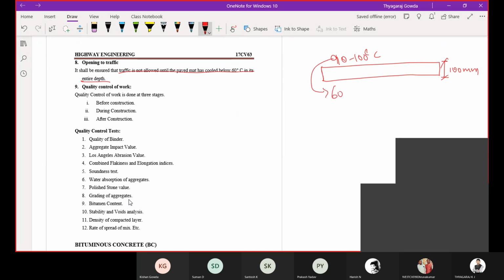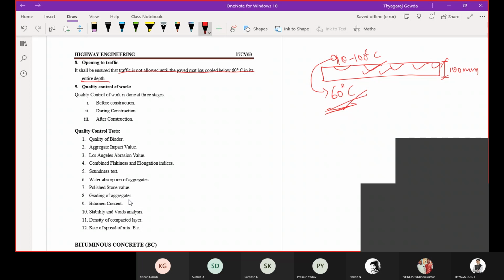Until this temperature reduces to 60 degrees Celsius, we are not going to allow traffic over this mat. If we allow traffic over the mat, undulations will form. To avoid the formation of undulations, we cool the mat to 60 degrees Celsius, and only then allow the traffic to move.